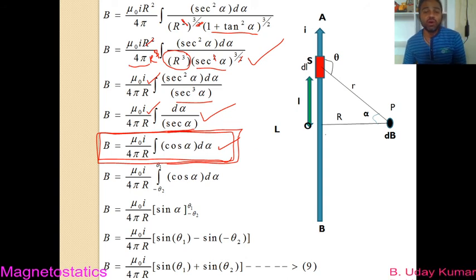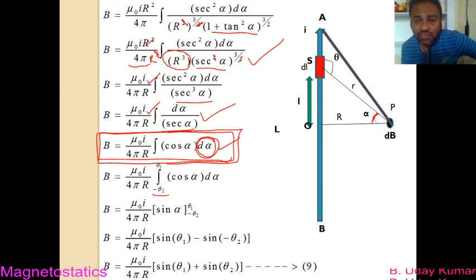So how do we apply the limits here? Remember, this is integration with respect to alpha, right? So where is alpha now? Alpha is nothing but the angle between small r and capital R. So here I have taken alpha, that means the limits as minus theta 2 to theta 1. So what is this minus theta 2 to theta 1? That you try to understand here.